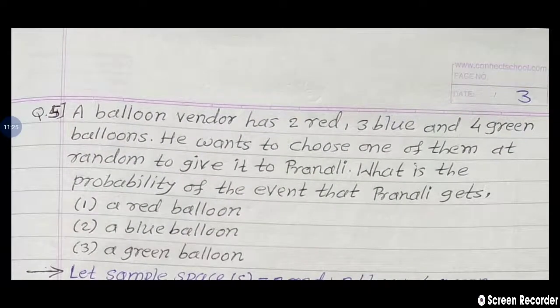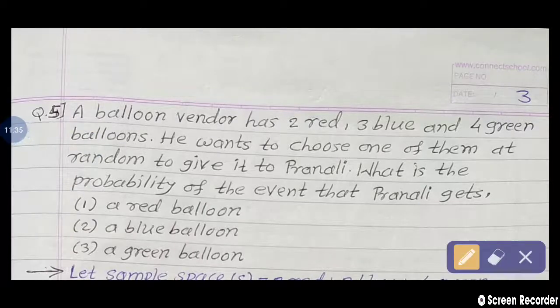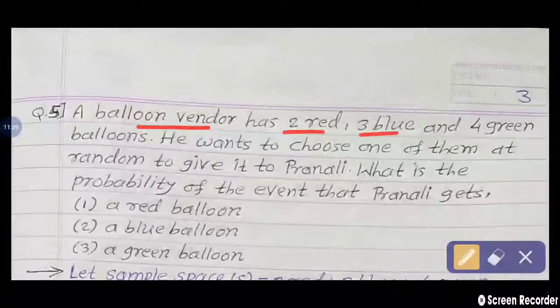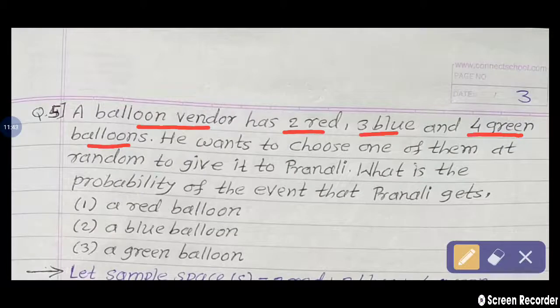That is question number 5. A balloon vendor has 2 red, 3 blue and 4 green balloons. He wants to choose one of them at random to give to Pranali.